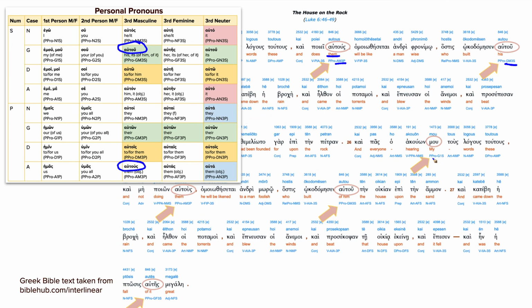All right, and then down here, we have my words. Anyone hearing my words? My is going to be genitive first person singular. So it's either emou or mou. And then not doing them, again, it's the same thing. Doing them, the words. Doing words, it's kind of interesting. You don't really do words, but you do what the words tell you to do, right? And then here again, his house is going to be autou tein oikian. And then again, here is the fall of it. So here, of it is referring to the house. Because it's feminine, you can say its fall was very great. A lot of Bibles translate as destruction.